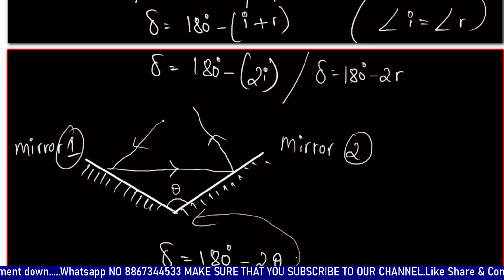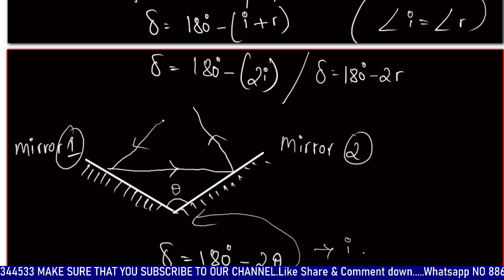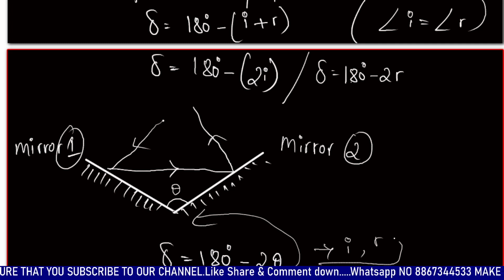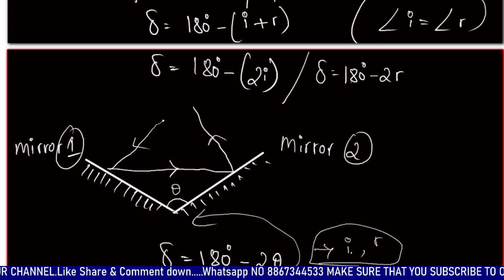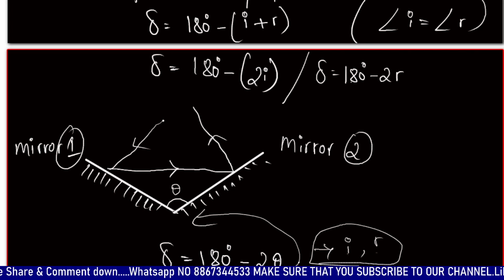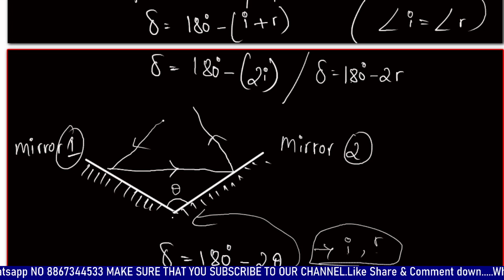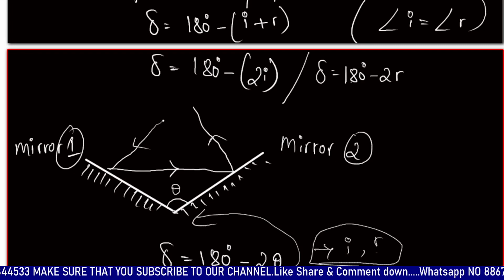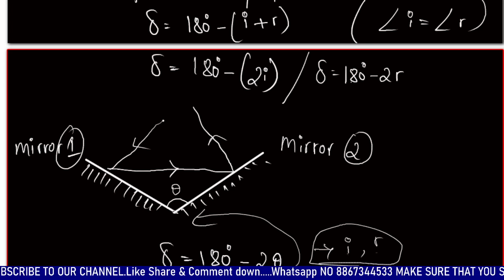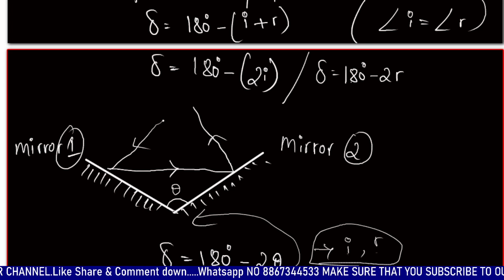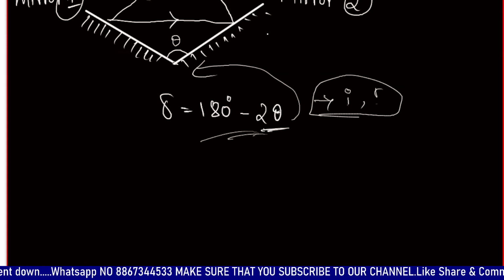What we note in this formula is that the angle of incidence and angle of reflection are eliminated. What does it mean? The deviation in these cases does not depend on the angle of incidence or angle of reflection. It only depends on the angle at which the two mirrors are inclined with each other. This is an important thing to note down.